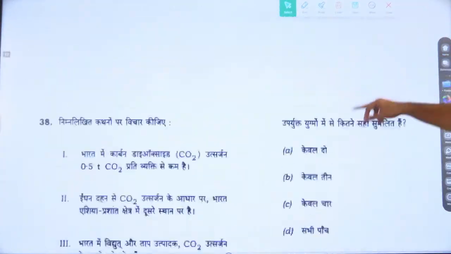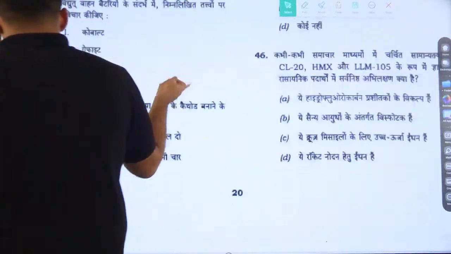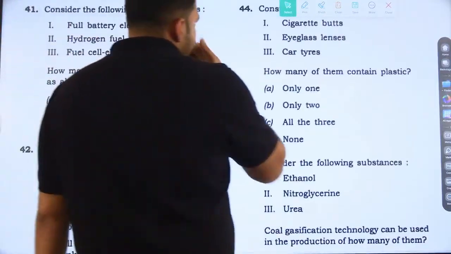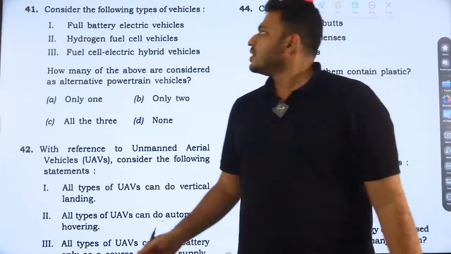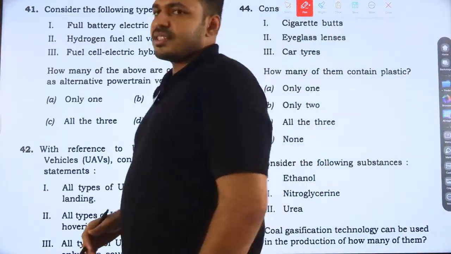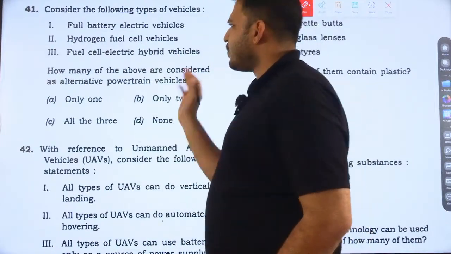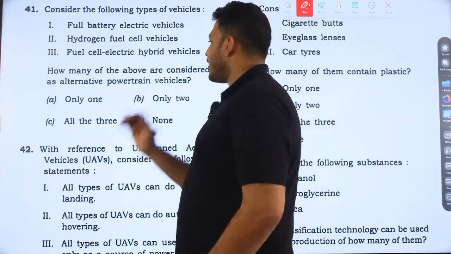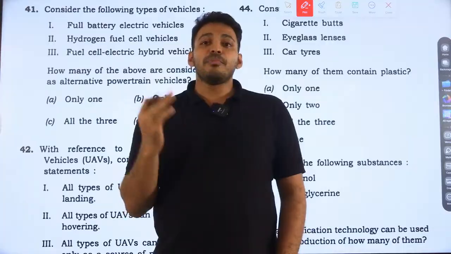Next question is 41. Question number 41. This is another purely logical and very easy question from science and technology. Consider the following types of vehicles: full battery vehicle, electric vehicle, hydrogen vehicle, fuel cell vehicle. The question is, how many of the above are considered as an alternative powertrain vehicle?